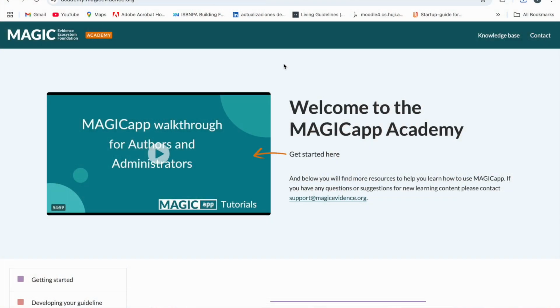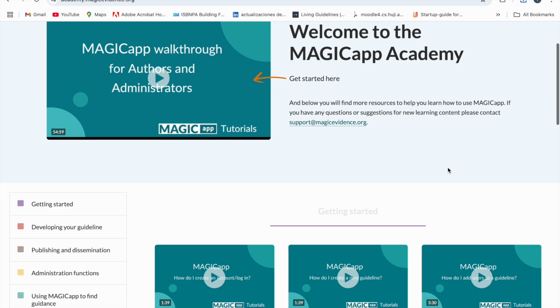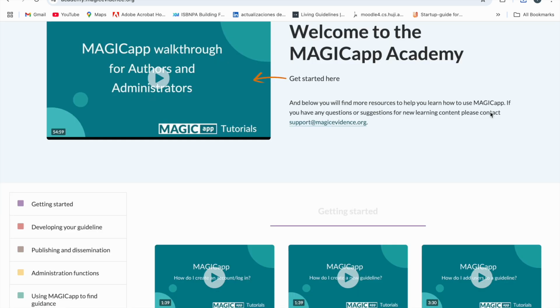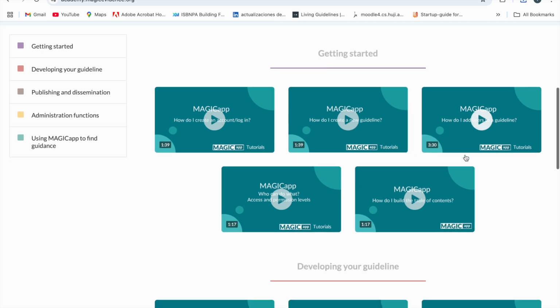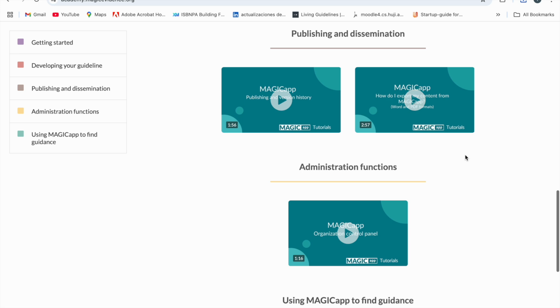Whether you're starting your first guideline or refining an existing one, MAGICapp Academy gives you continuous access to easy-to-follow guides whenever it suits you. It helps you unlock the full potential of MAGICapp, empowering you to create, update, and publish